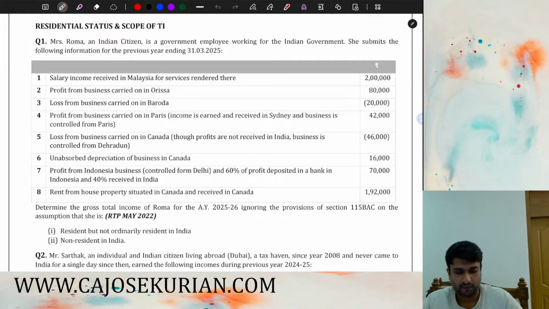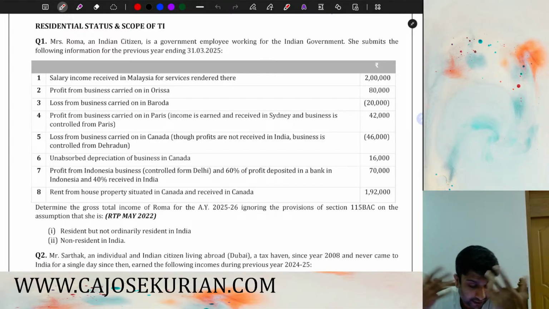Okay, friends. So, let's start with our Super 30 CA Inter Paper 3A, that is income tax law. What we are planning in this session is that I have selected the 30 most important questions. Most of the questions are your past exam questions or RTP questions. So we'll be solving each and every question from different chapters. Our agenda is to complete the entire set of important questions within the limited time span.